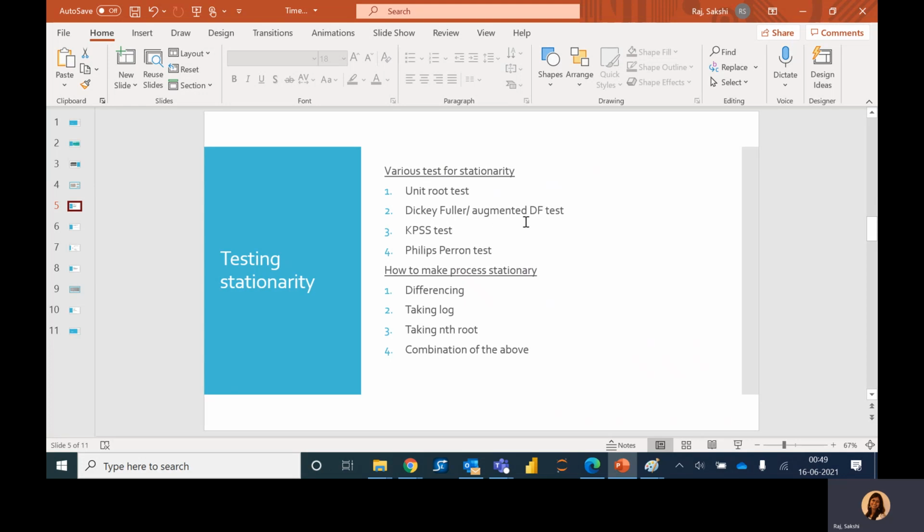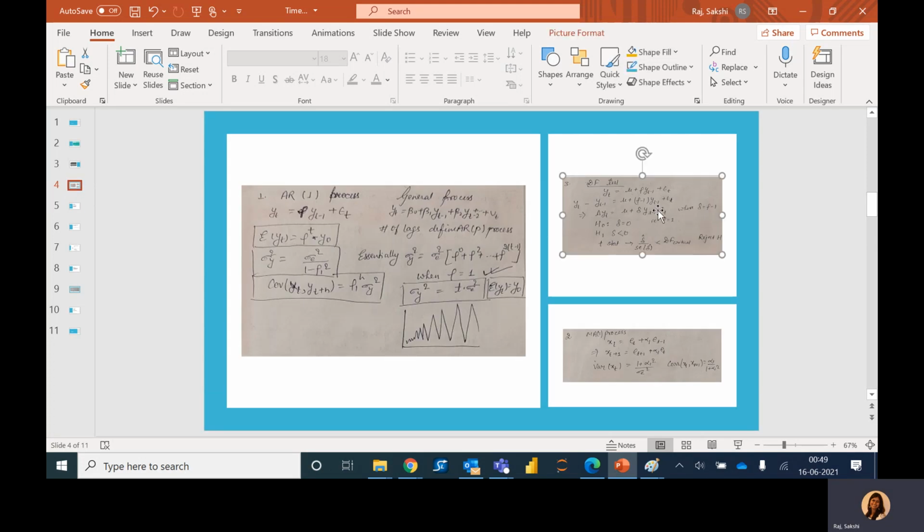So the Dickey-Fuller test makes use of the same, and we can see it here. For example, again, I have taken one autoregressive process here. If yt is a constant plus rho times yt minus 1 plus some error term, we can write this equation in terms of delta yt.